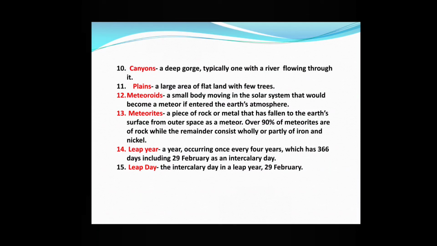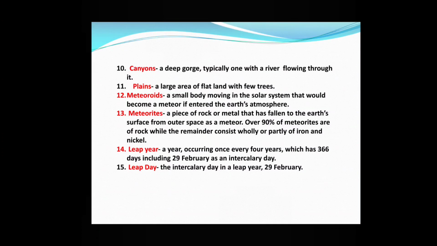Meteoroids, a small body moving in the solar system that would become a meteor if it entered the Earth's atmosphere. Meteorites, a piece of rock or metal that has fallen to the Earth's surface from outer space as a meteor.